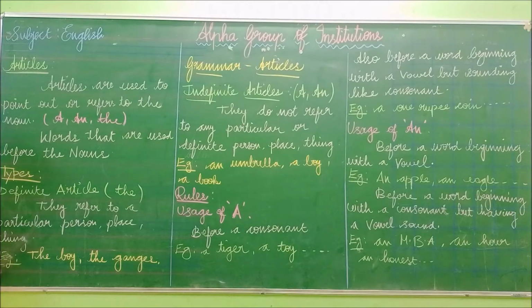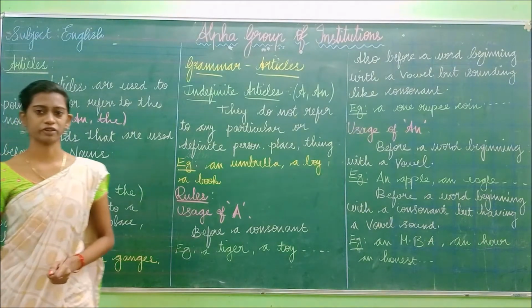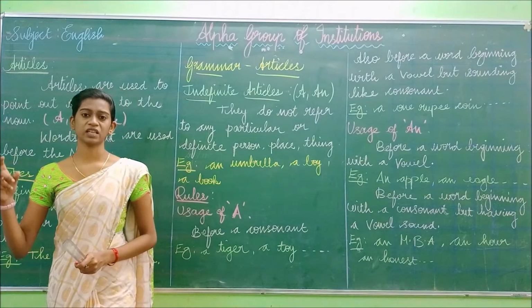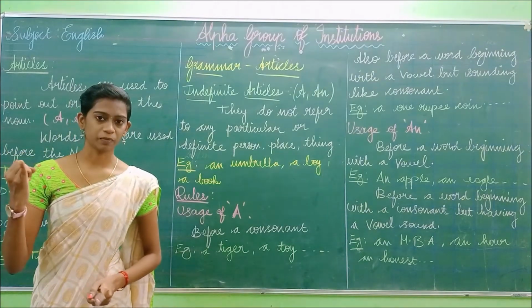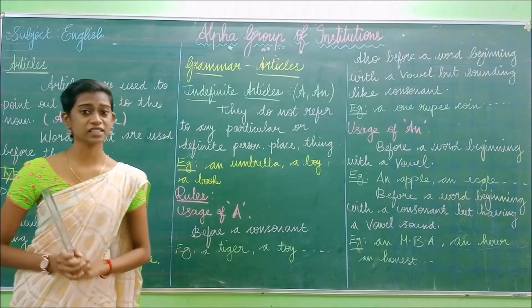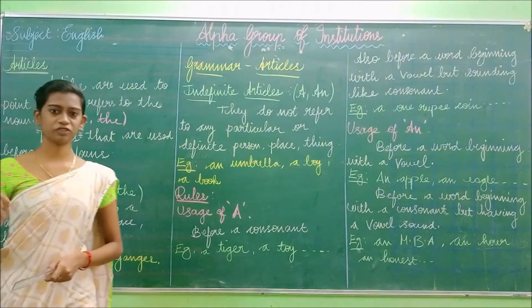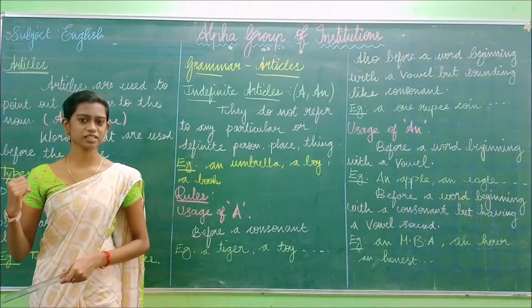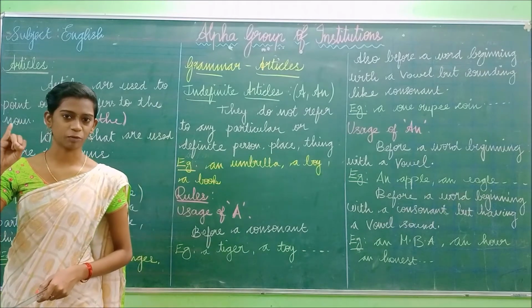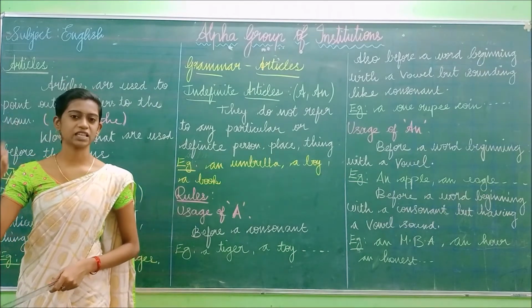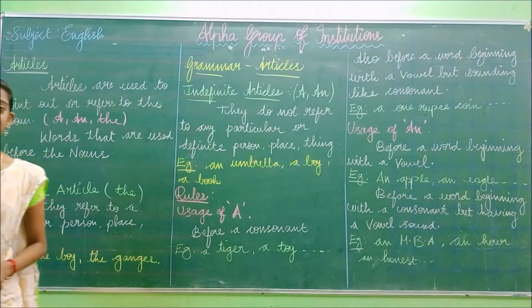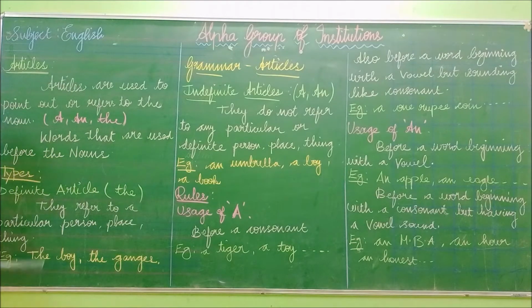So a definite article is used to speak of a particular name of the person, place or thing. Like a pronoun, where we refer to a specific person, place, thing or animal, this definite article refers to a particular person, place or thing. So for that we use the article the.